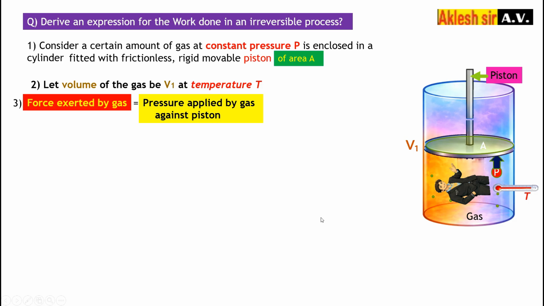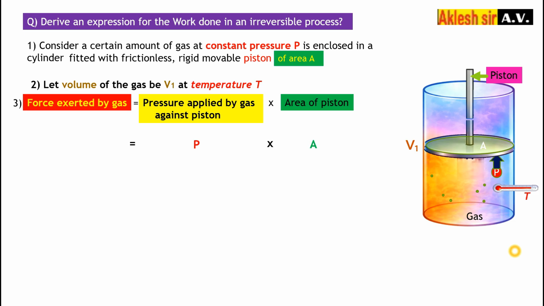So pressure of the gas into area of the piston is equal to the force exerted by the gas. Pressure of the gas is denoted by P and the area of the piston is denoted by A.